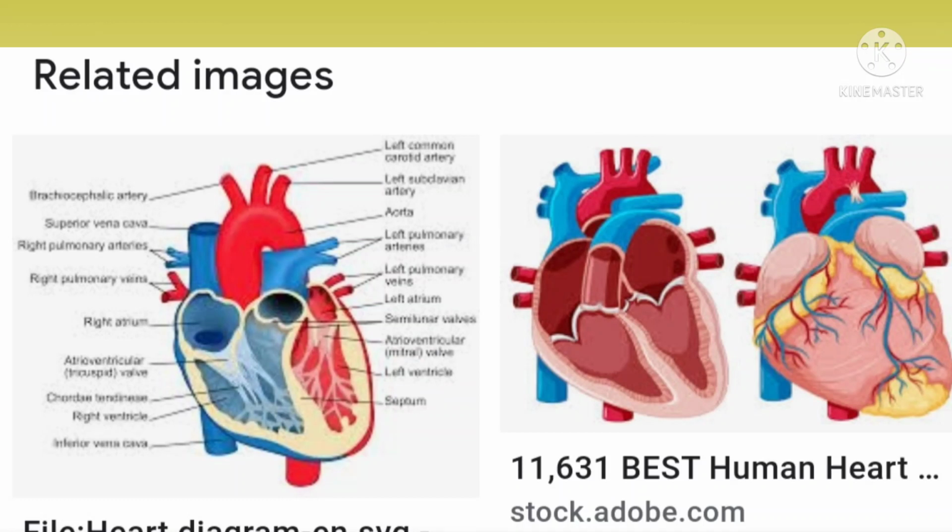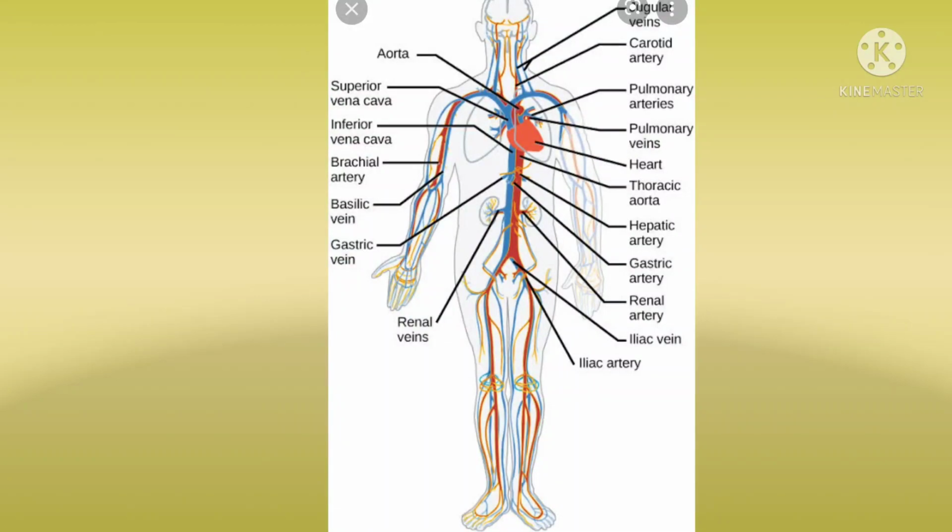Okay, children. Next, the coronary vessels. The blood vessels found in the walls of the heart are called coronary vessels. What is the function of the coronary vessels? They supply food to the muscles of the heart. Next, arteries. The rigid vessels are called arteries. Here, the arteries are located which originate from the heart.